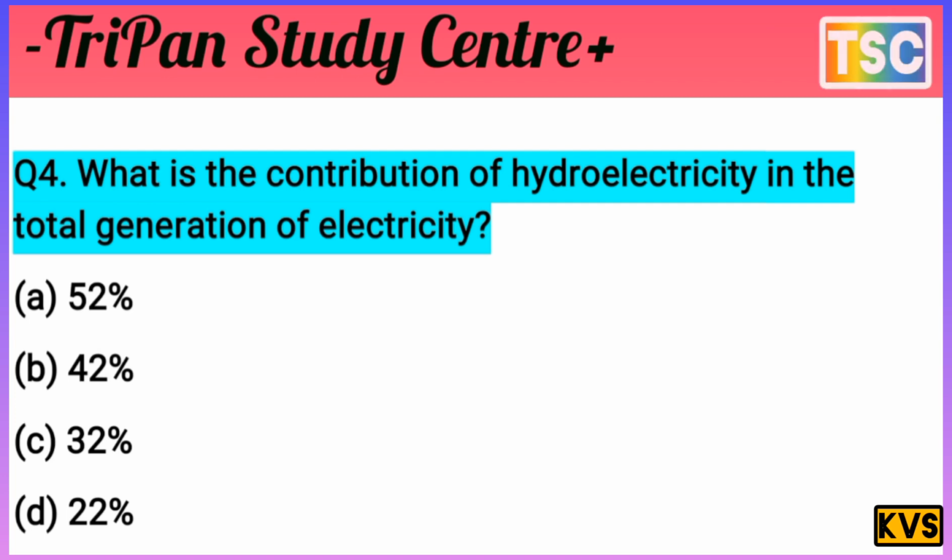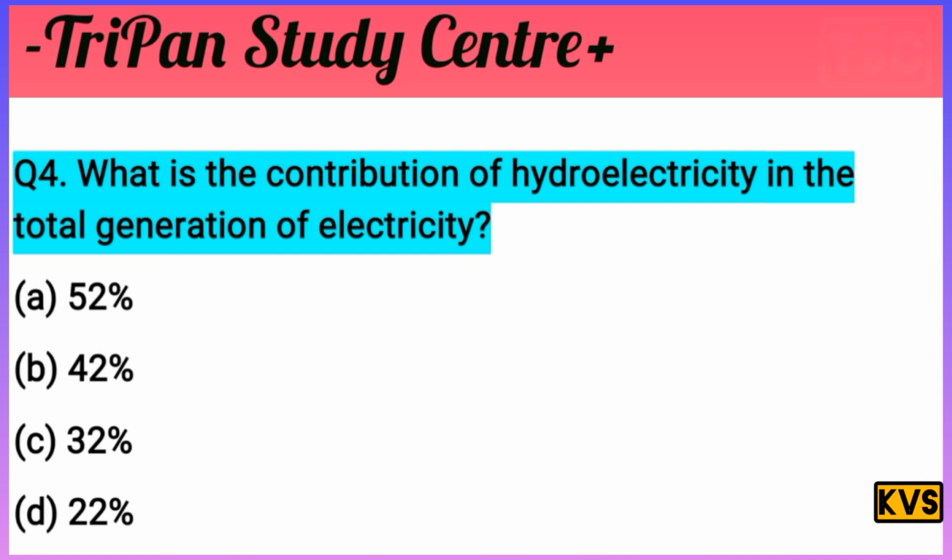Let's take a few seconds to test your knowledge first of all. You must have a thought of your answer. Let's see what the answer is for this question.